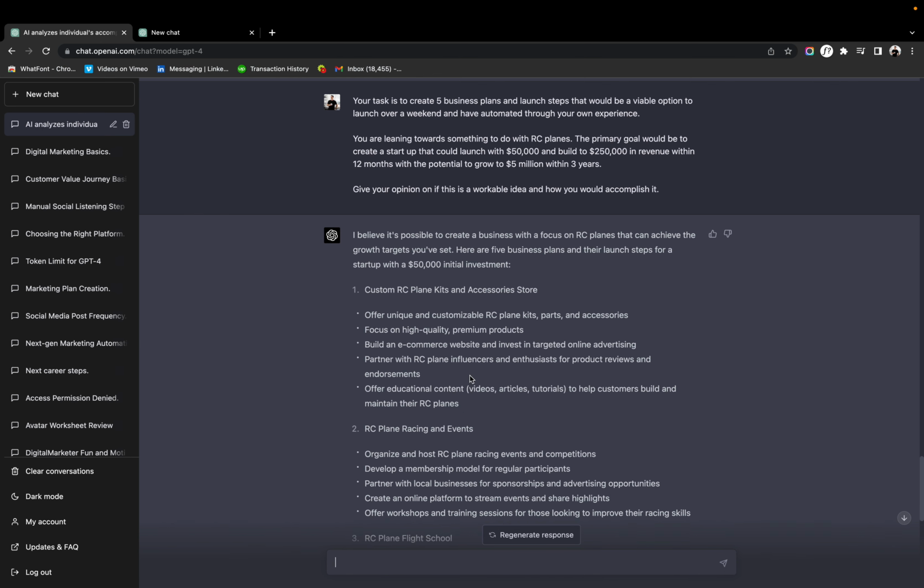So let's go over here. You can see I loaded it. Again, it's with my information, so I'm not going to elaborate on that, or I'm not going to show you that. But you can see the input. So basically, I said I like RC planes. That'd be fun. So I said you were leaning towards something to do with RC planes. The primary goal would be to create a startup that could launch with $50,000 and build to $250,000 in revenue within 12 months, with the potential to grow to $5 million within 3 years. So these are just parameters and objectives. But it's considering everything else that I do.